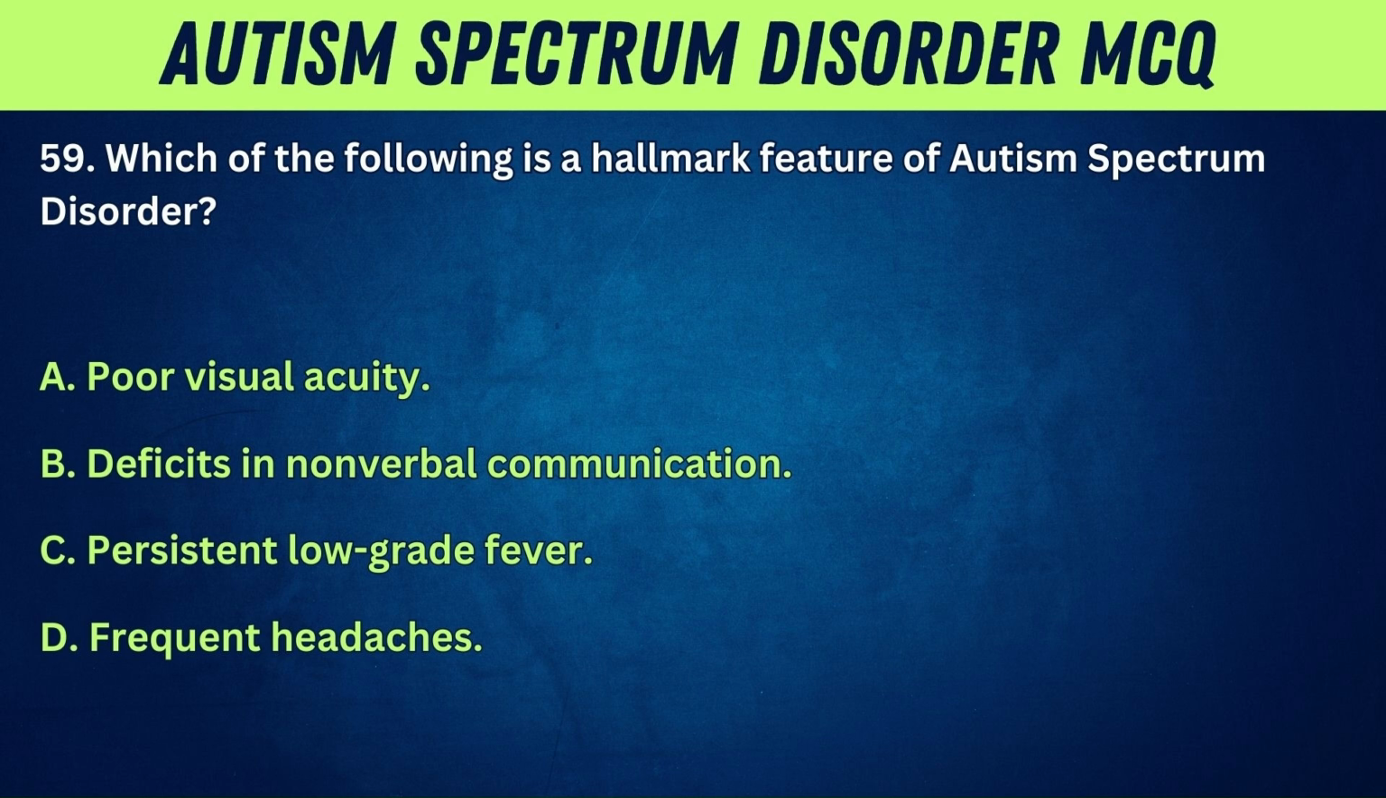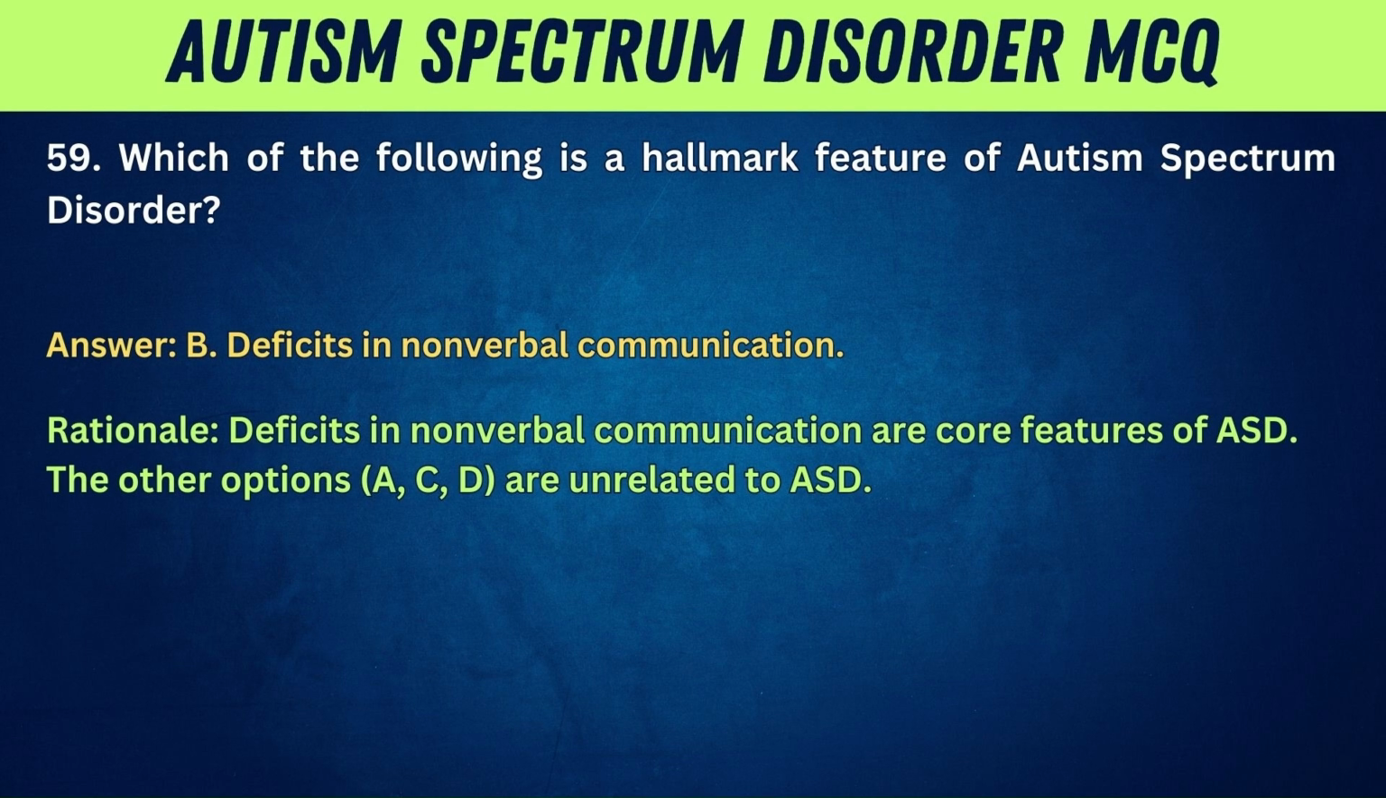59. Which of the following is a hallmark feature of autism spectrum disorder? A. Poor visual acuity. B. Deficits in nonverbal communication. C. Persistent low-grade fever. D. Frequent headaches. Answer: B. Deficits in nonverbal communication. Rationale: Deficits in nonverbal communication are core features of ASD. The other options, A, C, D, are unrelated to ASD.